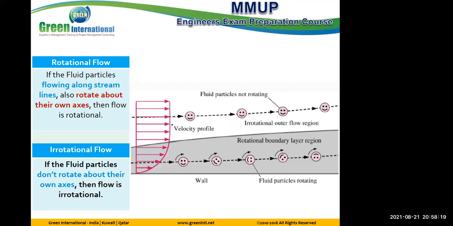Rotational and irrotational, this is also what we said. Whatever the bulk flow is doing, we don't care about that. We check the particle itself. If the particle is not rotated along one axis, it stays the same, so this is irrotational. But if the particle is rotated along one axis, this is rotational. I will show you one video as I did.